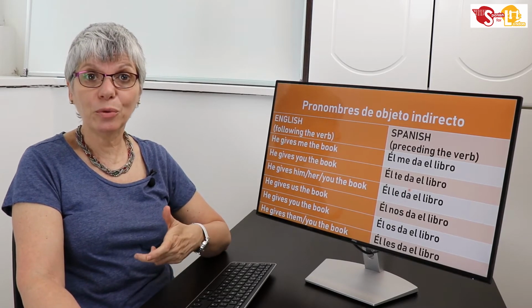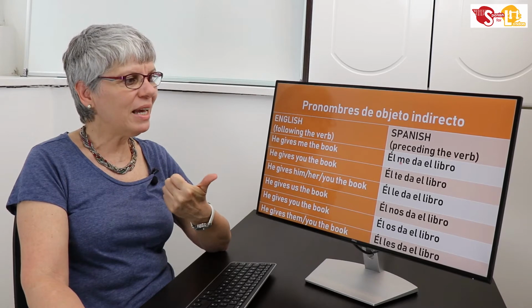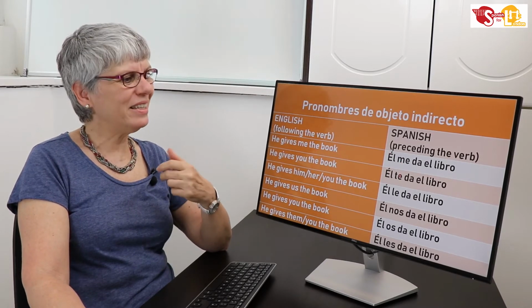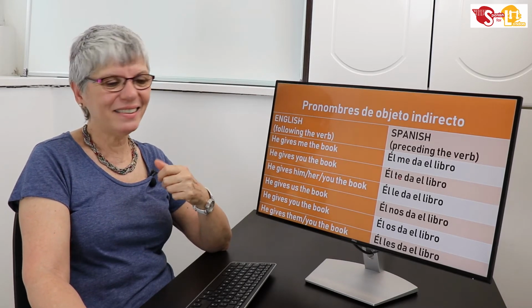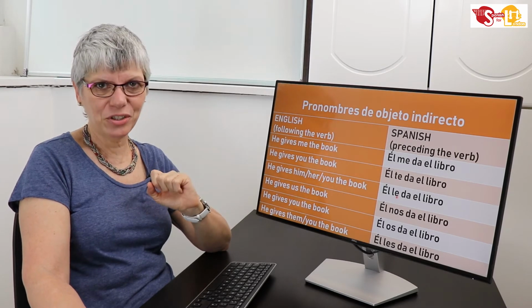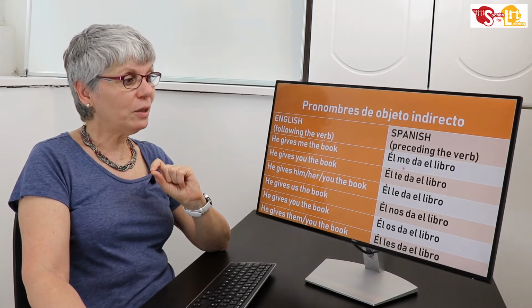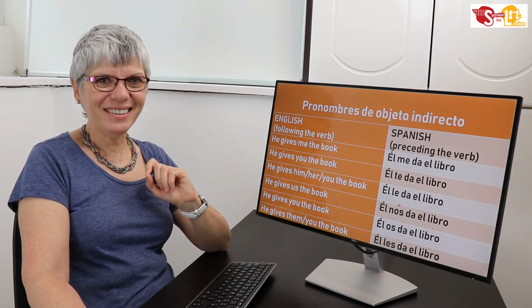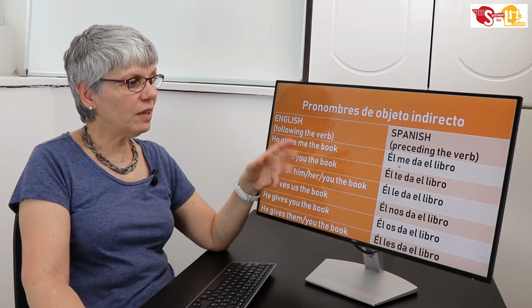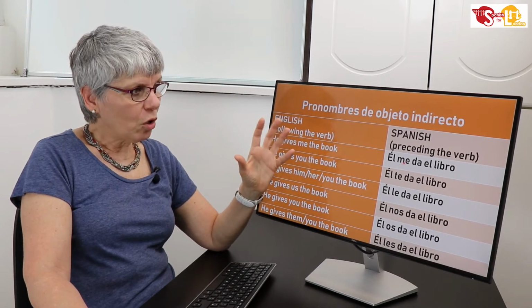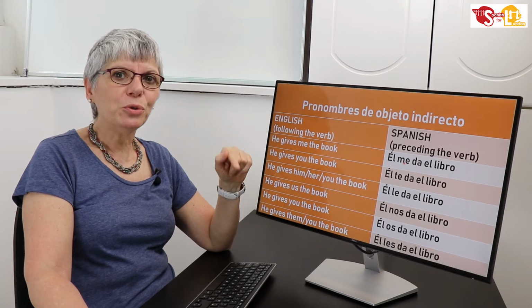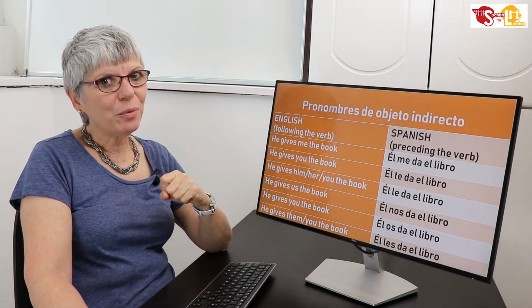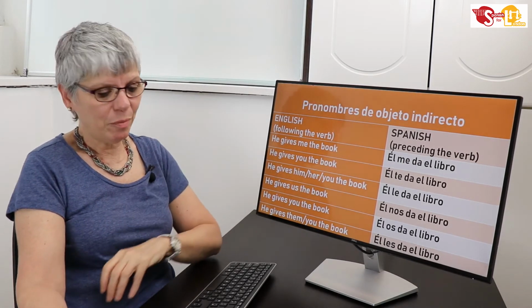For example, gustar: when I say me gusta, I like something. Te gusta, you like something. Le gusta, he or she likes something. So it will be useful for you to understand this, not only to use them on their own, but also to use them, for example, with that type of verbs.